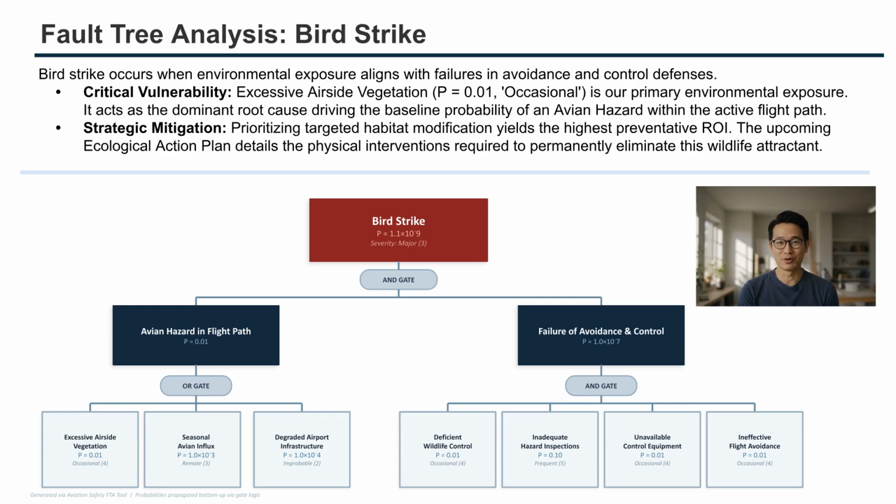Our primary vulnerability is excessive airside vegetation, rated occasional at P equals 0.01, which drives the baseline probability of avian hazard in active flight paths. Our strategic priority: targeted habitat modification. This delivers the highest preventative ROI. The upcoming Ecological Action Plan outlines the physical interventions needed to permanently eliminate this wildlife attractant.